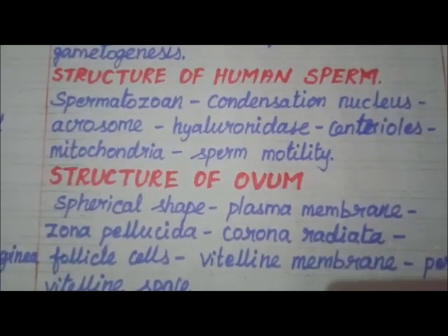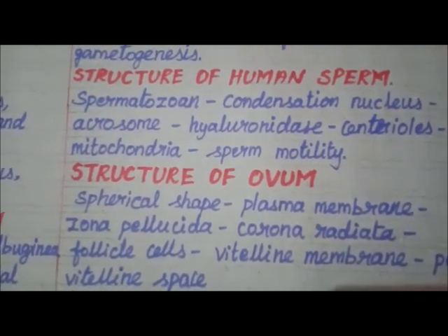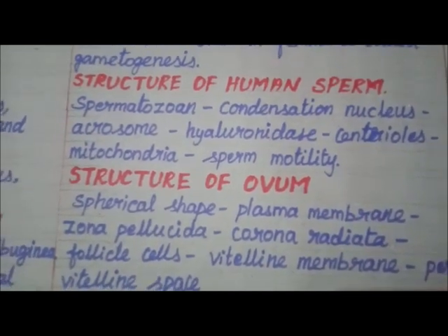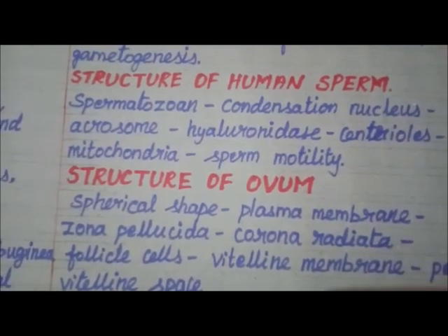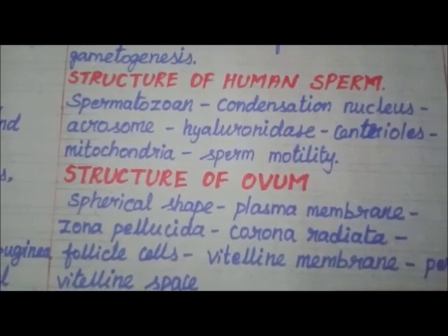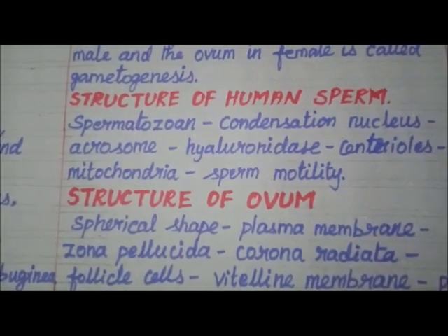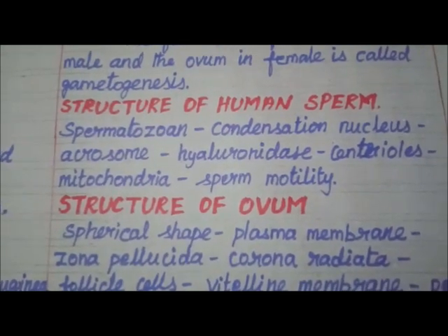A short neck connects the head and the middle piece, which comprises the centriole. The middle piece contains the mitochondria, which provide energy for the movement of the tail. It brings about sperm motility, which is essential for fertilization.